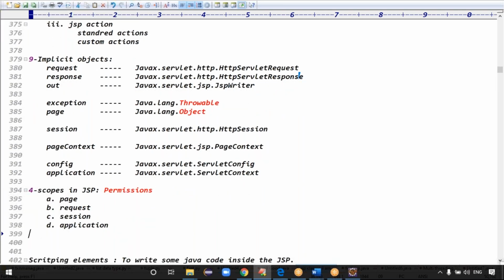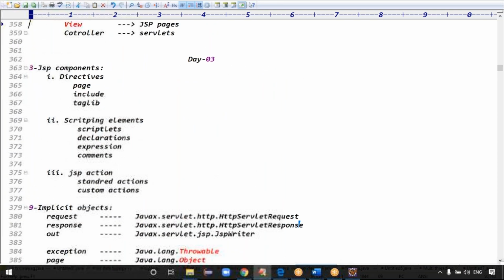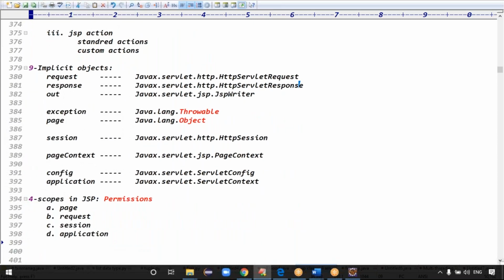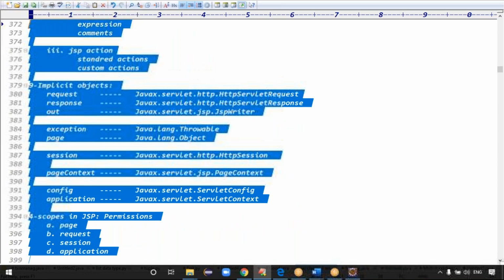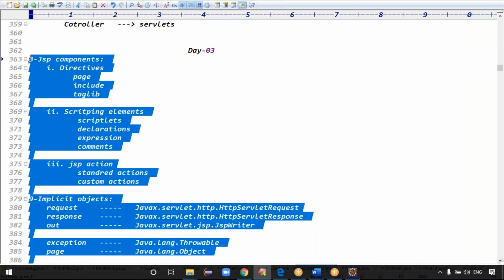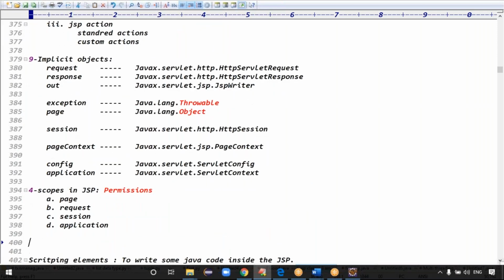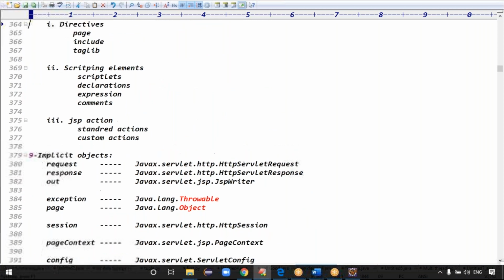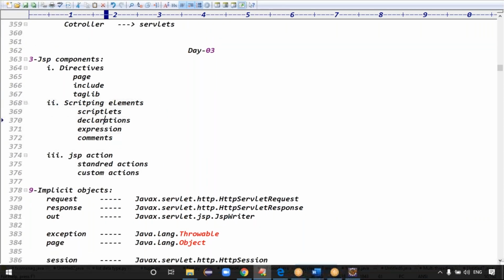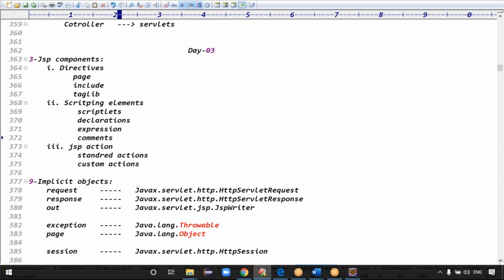Exactly. Once we are done with these three points, all the standard JSP components, implicit objects, and scopes, then we are done with JSP. This is the syllabus of your JSP simply: JSP components, JSP implicit objects, JSP scopes, right? Exactly. We will see them one by one. So the first one is the direct components of JSP.